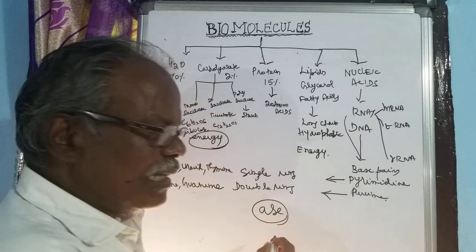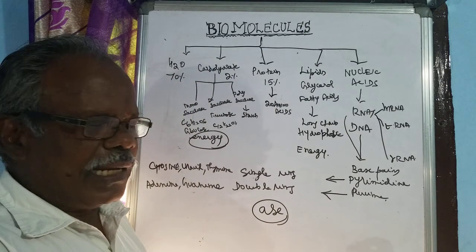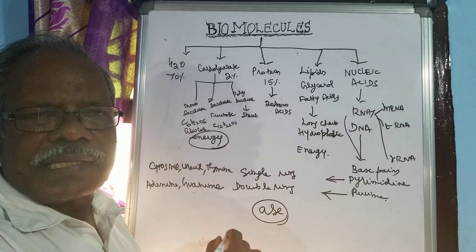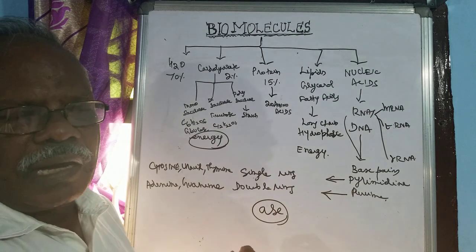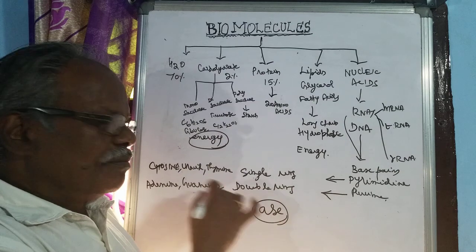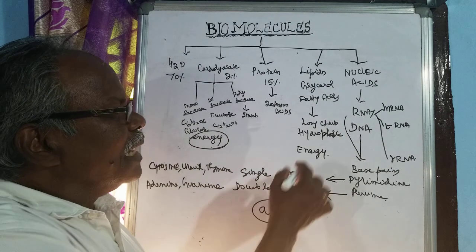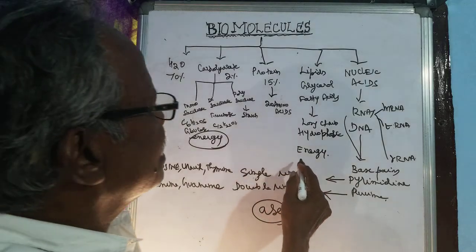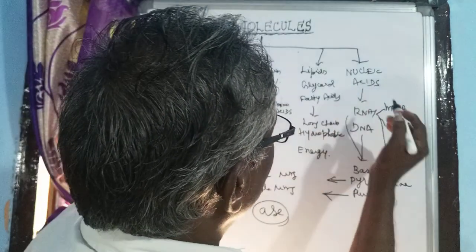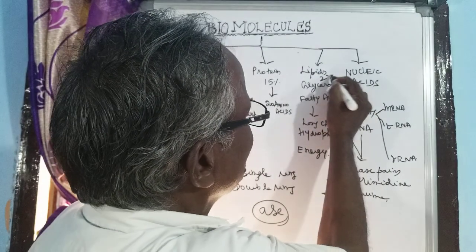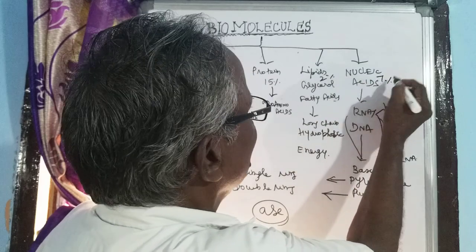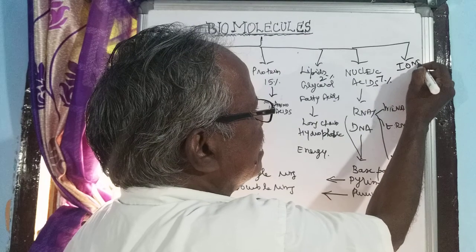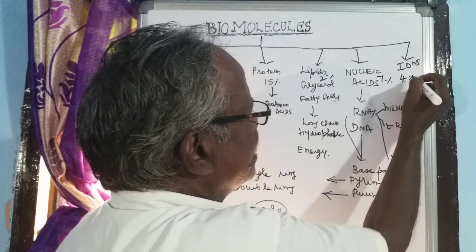So it is lactase, glucose, lactase, zymase, like that. All are ending in ASE. So the enzymes are helping for the chemical reaction, and the nucleic acids we are told that is 7%. The lipids are 2%. The lipid is made up of 2%. Nucleic acid 7%, and then the last one is called ions, that is the 4% ions.